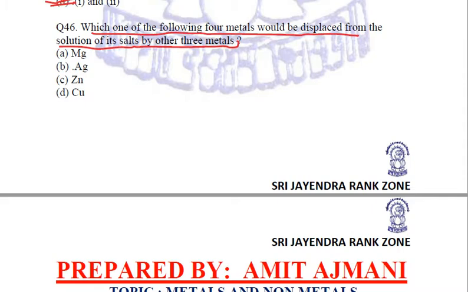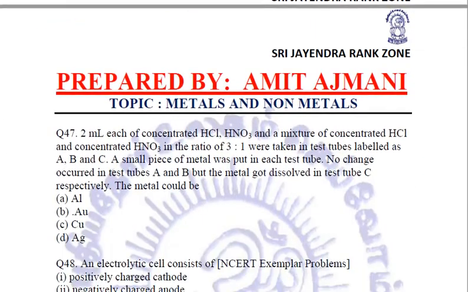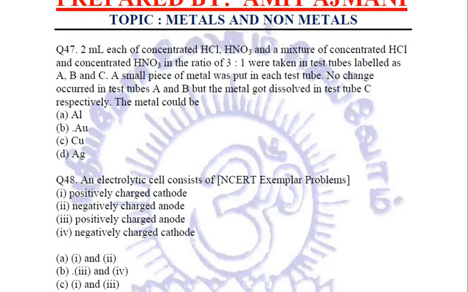Again, talking about the reactivity series, we know that magnesium comes above, silver is quite unreactive, zinc in the middle, copper above silver. So silver is the one which can be displaced by all these three, magnesium, zinc and copper, because silver is the least reactive metal among these four. So the rest of the three are going to easily displace this silver from its salt solution.